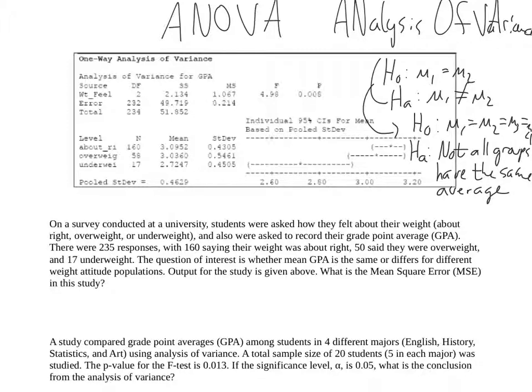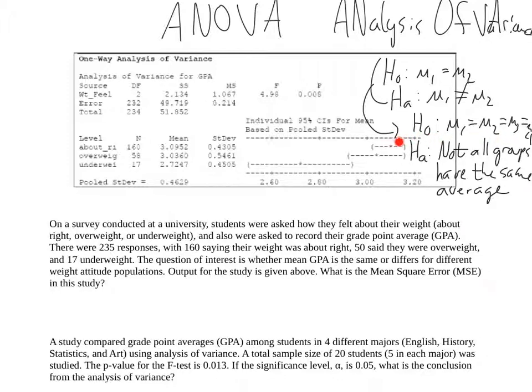The reason I have to write this out is if I wrote mu1 is not equal to mu2 is not equal to mu3 is not equal to mu4, that's one way that not all groups can have the same average. But what if mu1 is different from mu2, mu3, and mu4, but these three are all the same? We would also reject the null hypothesis in that case.